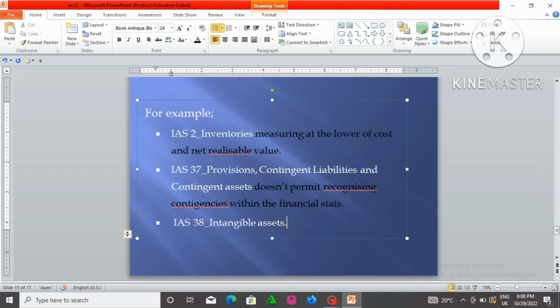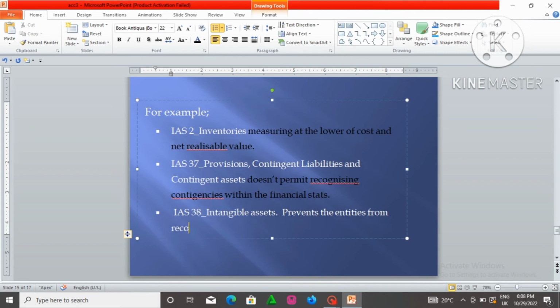And then we have IAS 38, intangible assets. IAS 38 prevents entities from recognizing internally generated goodwill.